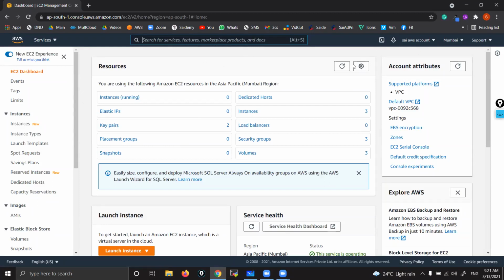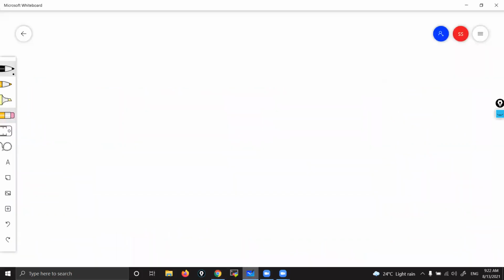You remember while logging into this account, we logged in as a root user, but just below that, you can find one more option called IAM user, right? So we are going to log in as an IAM user. What IAM is and all, we are going to see in upcoming classes. But as of now, understand only this much. That is, everyone will log into the same account, but they work in their respective regions.